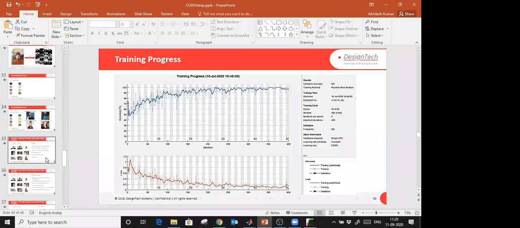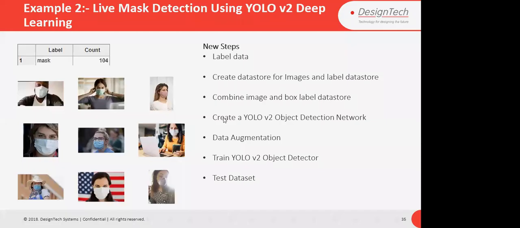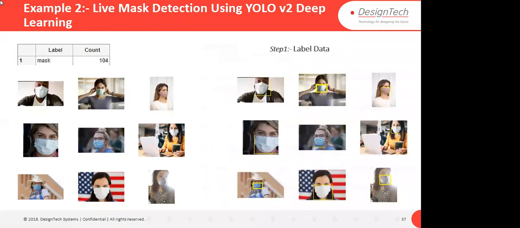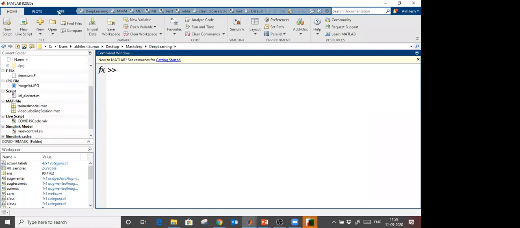Okay, here, whatever steps we followed in a CNN, the new steps we can follow, like labeling the data. Labeling the data means like this. To label this, we have labeler apps available to label the data, and we are going to use this label data to train a YOLO V2 model. So simply, I already labeled the data, and I'm going to show you how you can label that data.